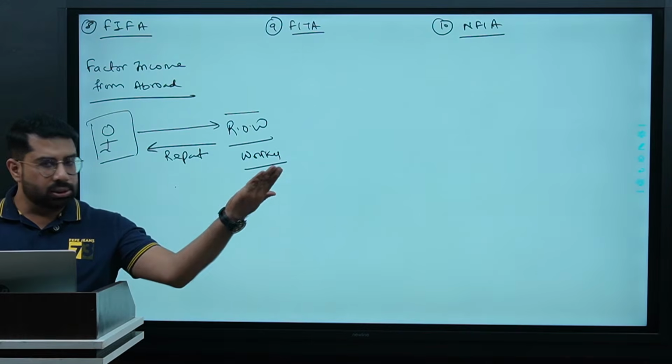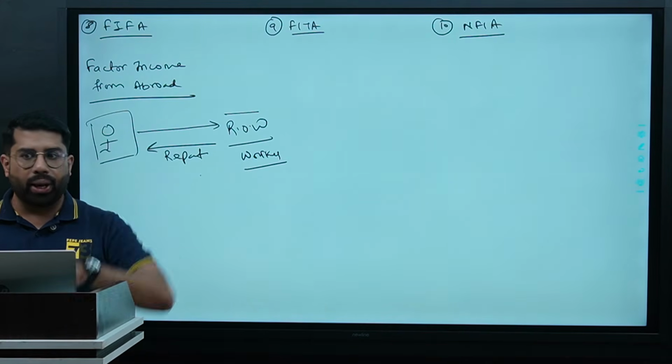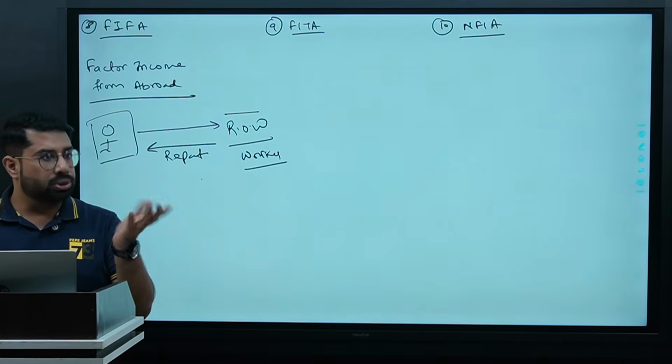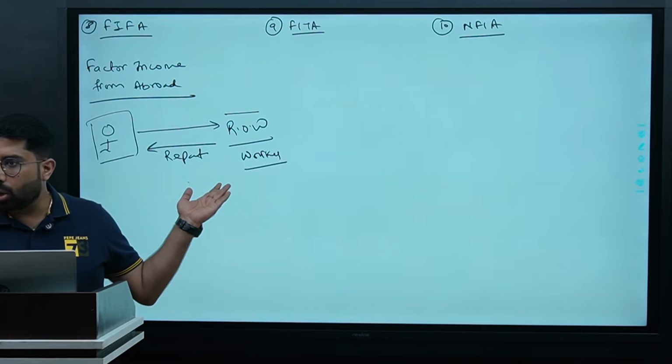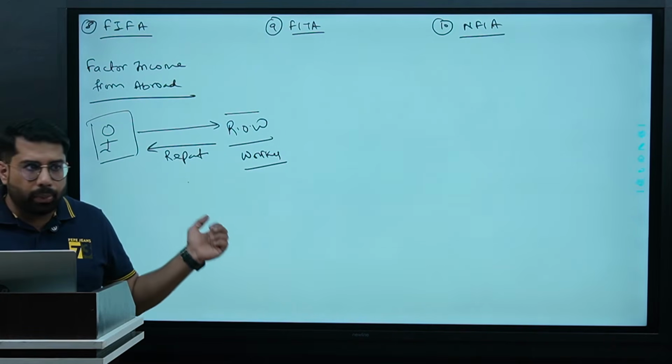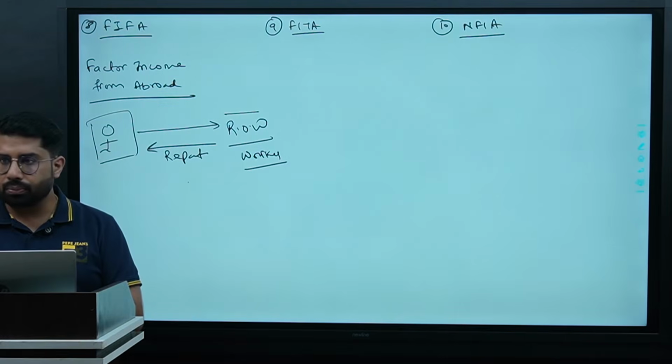For India, it is an inflow of money. What type of money is inflowing in India? Factor income. Sir, why factor income? Because he is working for it. Yes or no? So for India, it will be factor income from abroad.